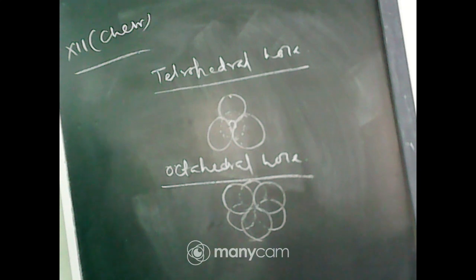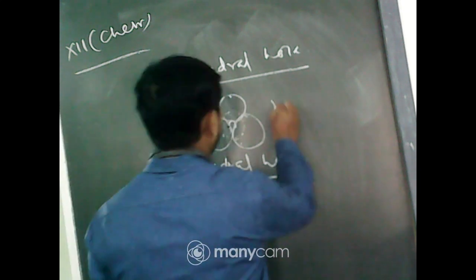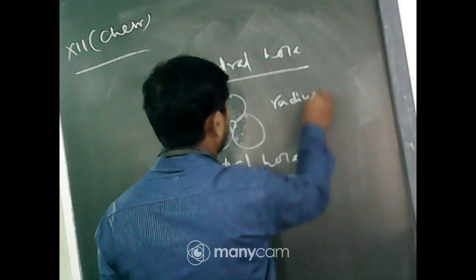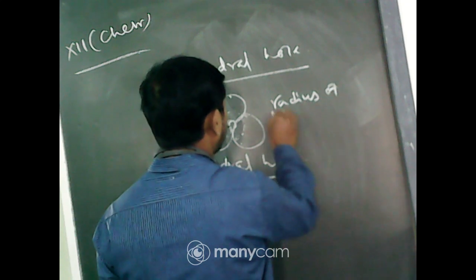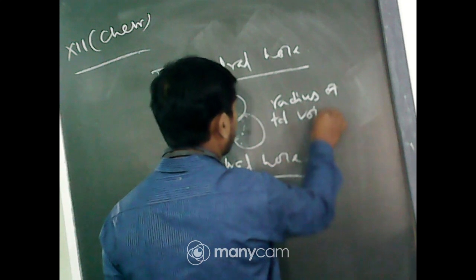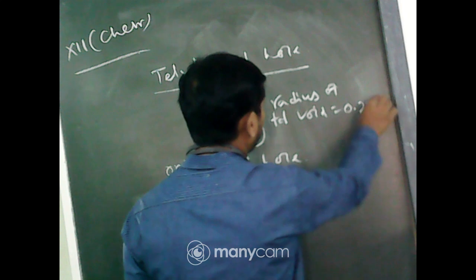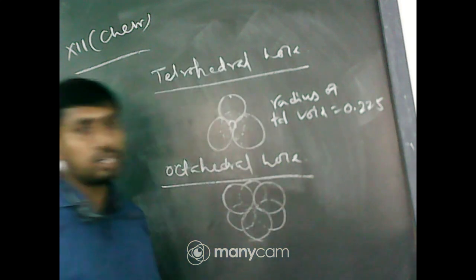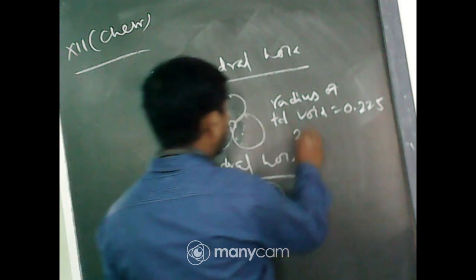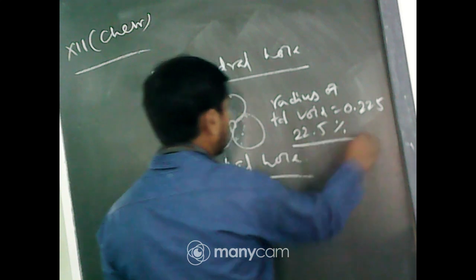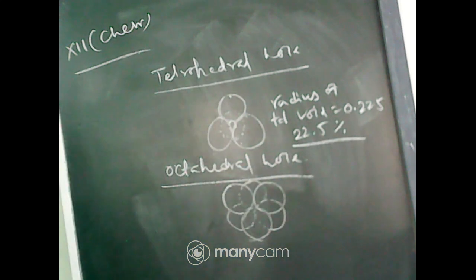Okay, and the radius of the tetrahedral void is equal to 0.225, and it covers 22.5% of the total sphere.